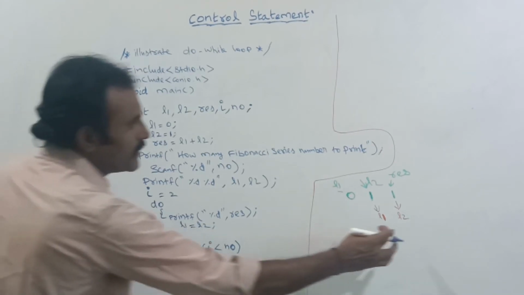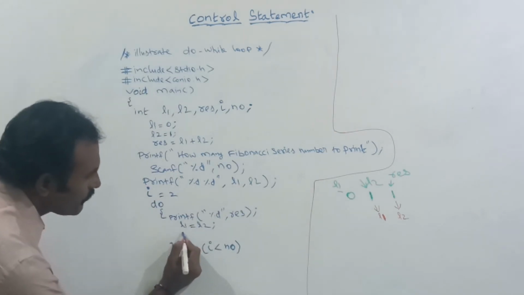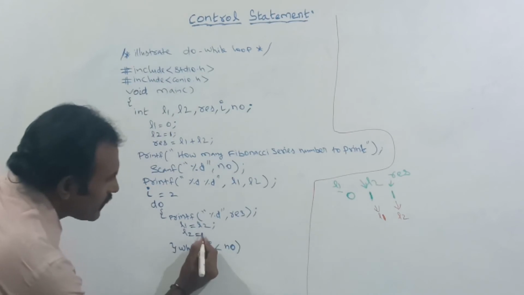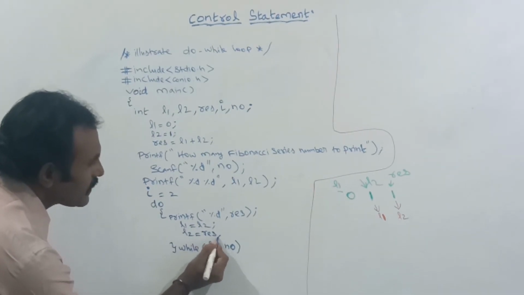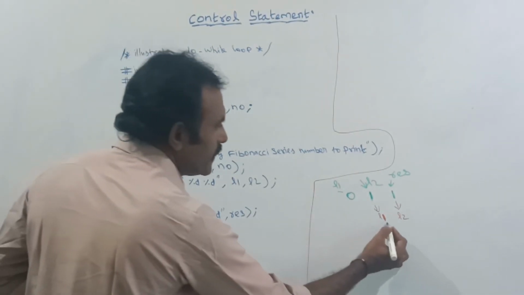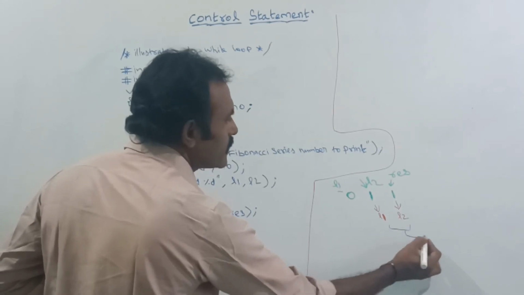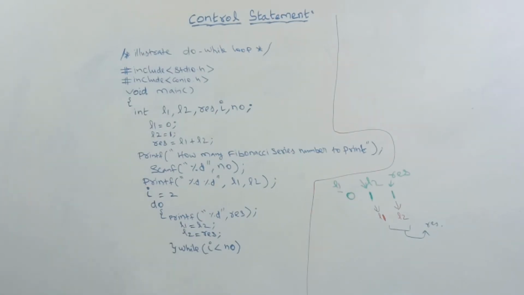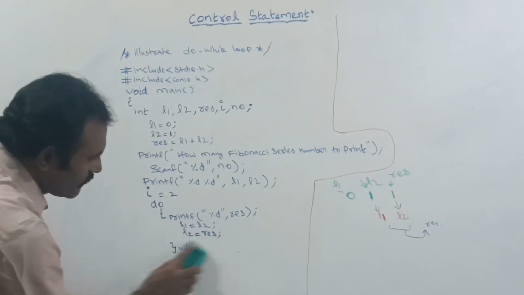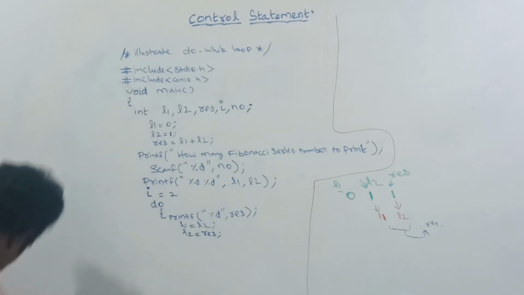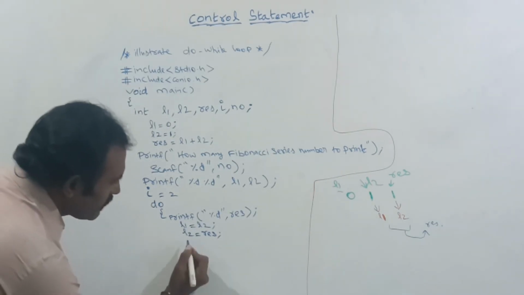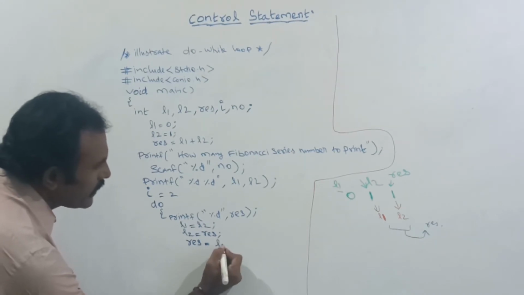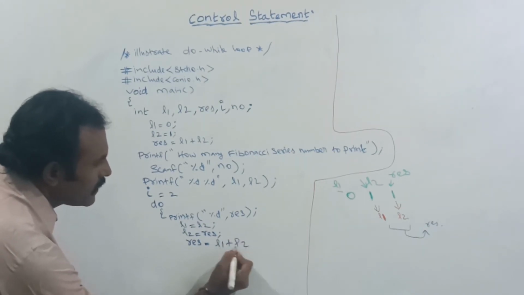Next, this L2 is equal to the value inside the result. Now I need to add these two numbers and store it in the RES value. So each and every time this RES should be L1 plus L2.